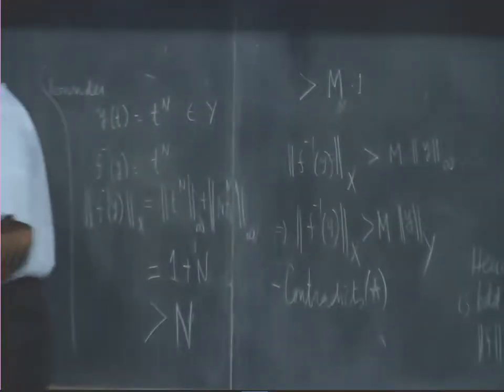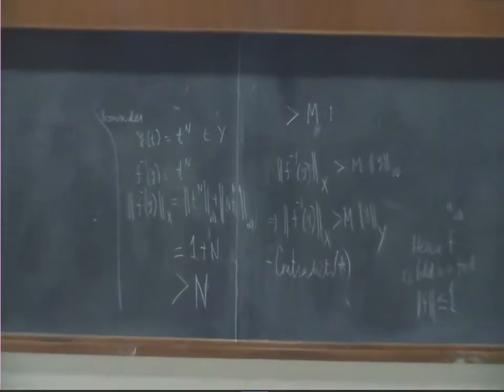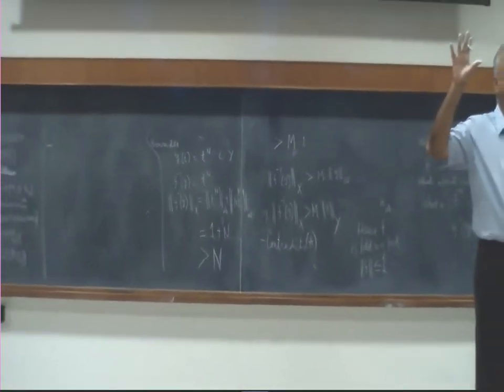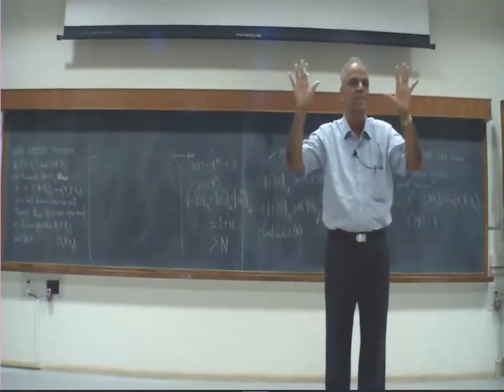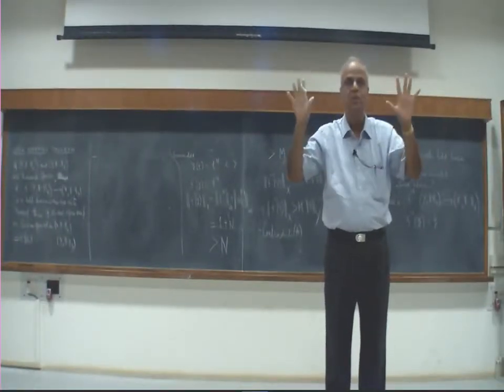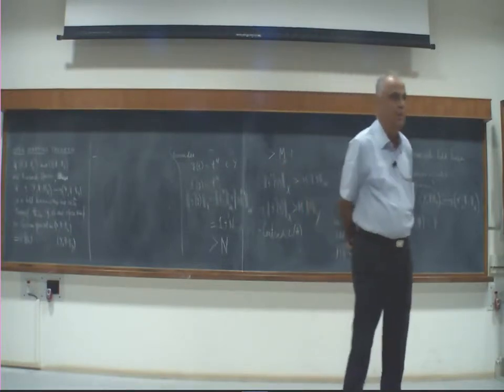Now, what does this have to do with what we were discussing? So, what does it mean? See, when you talk of continuity, if you have a function between two metric spaces or even two topological spaces, then we say that it's a continuous function if the inverse image of an open set is open.